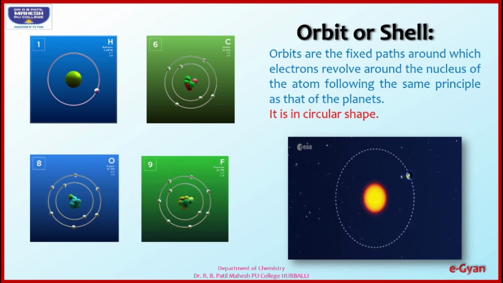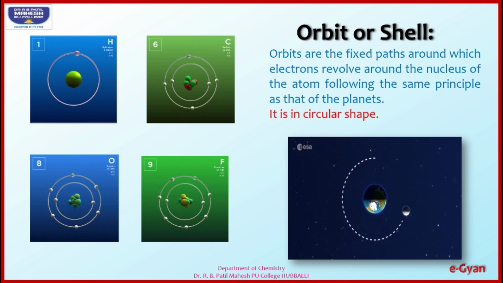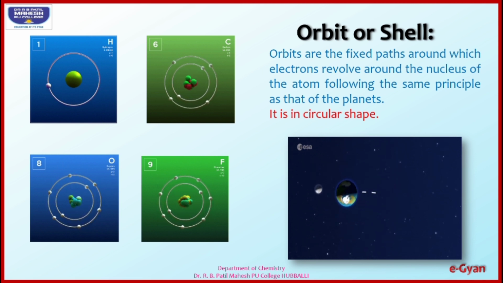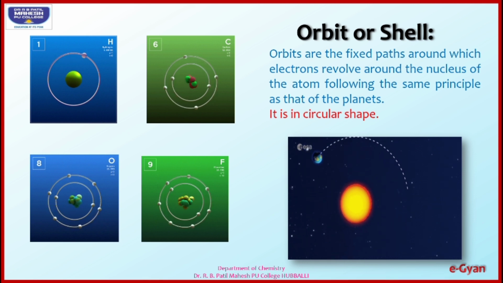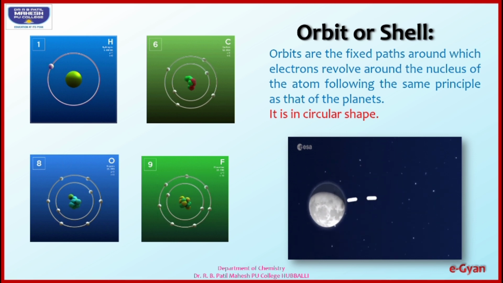Next example, fluorine, which has atomic number 9, means there are a total of 9 electrons, 2 in the first cell and the remaining 7 in the second cell. They all revolve around the nucleus in a circular path.